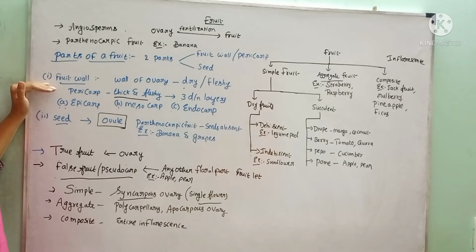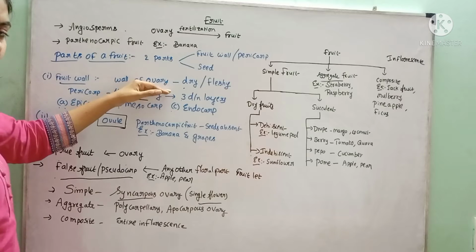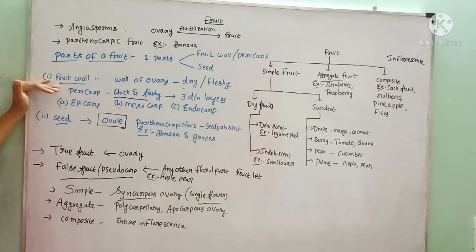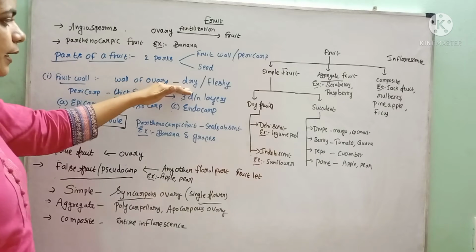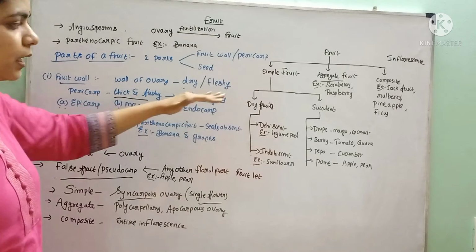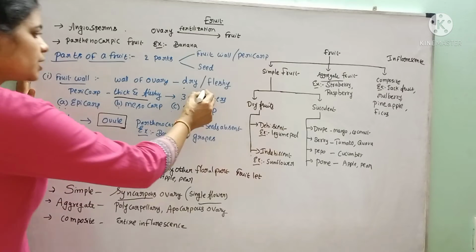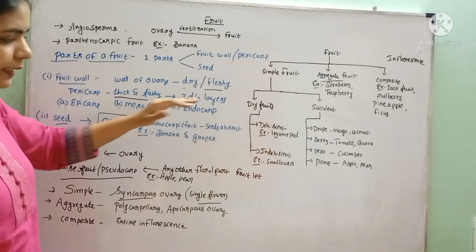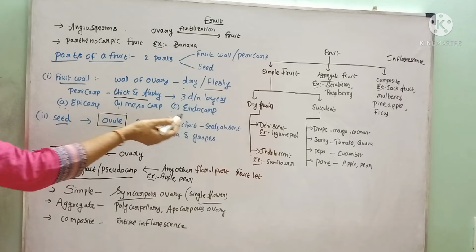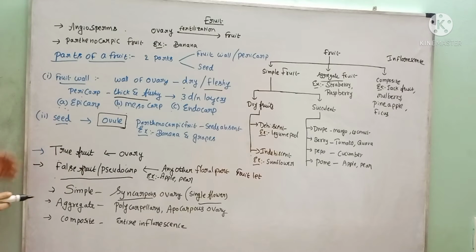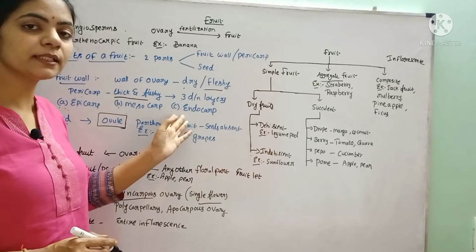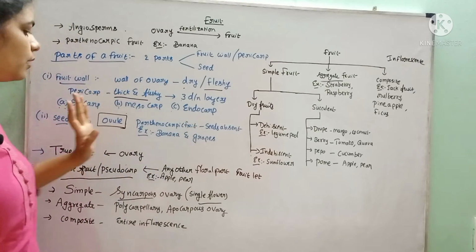The fruit wall is nothing but the outer layer of the fruit. And how is it formed? It develops from the wall of the ovary after fertilization. The fruit wall may be dry, or it may be fleshy in some. In fleshy and succulent fruits, the fruit wall is differentiated into three layers: epicarp, mesocarp and endocarp. Epicarp is the outer layer, mesocarp is the middle layer and endocarp is the inner layer surrounding the seed.